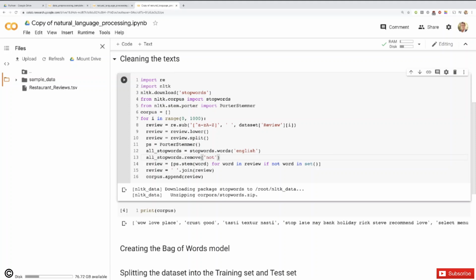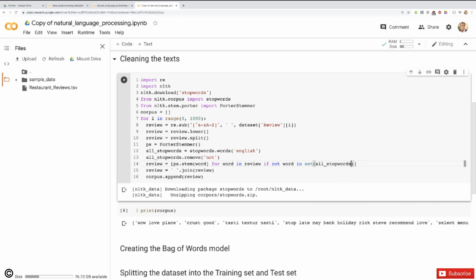All right, so that will exclude the "not" word from the stop words, and therefore here, instead of taking the original ensemble of stop words, we're now going to take the original ensemble of stop words, excluding this time the "not" word.